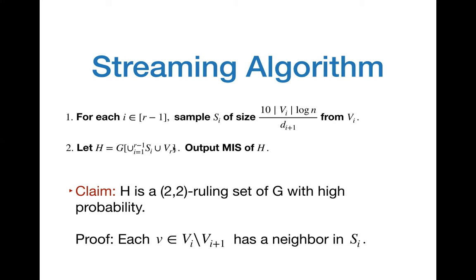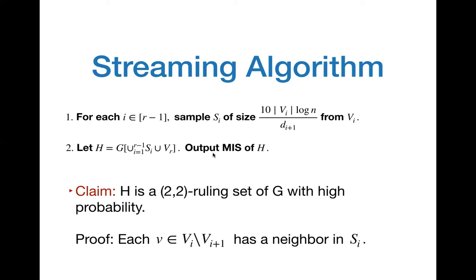And all the vertices in VR are included in the graph H. So in fact, all the vertices of the graph G either have a neighbor in this set Si, the union of the Sis, or it itself is present in the union of these sets.